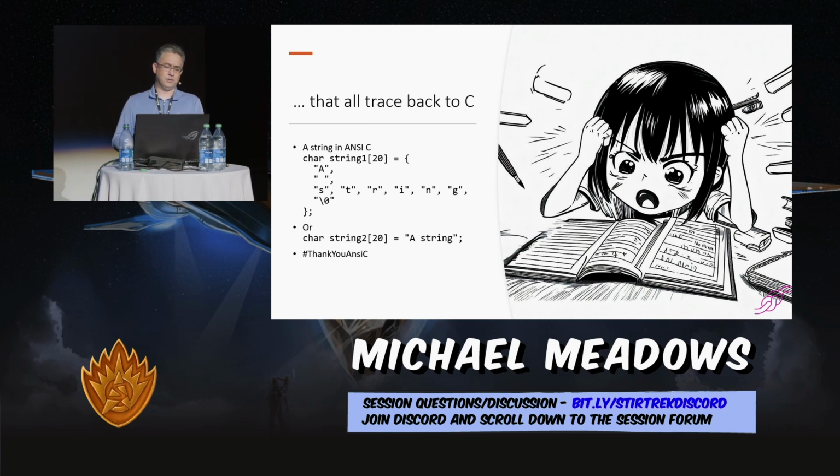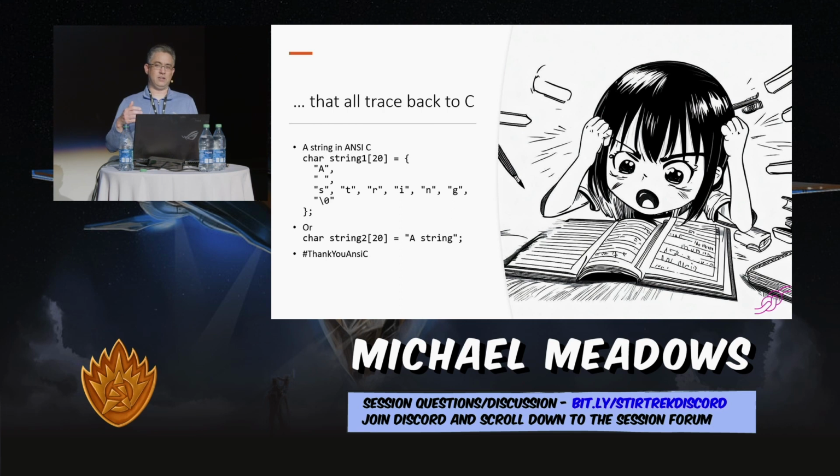And the syntactic sugar in this case is that you can actually allocate it like we're used to with the double quotes. It's still an array of characters. So knowing that this is still under the hood, right? This is still how strings work. It's just we have a lot of magic happening, right?